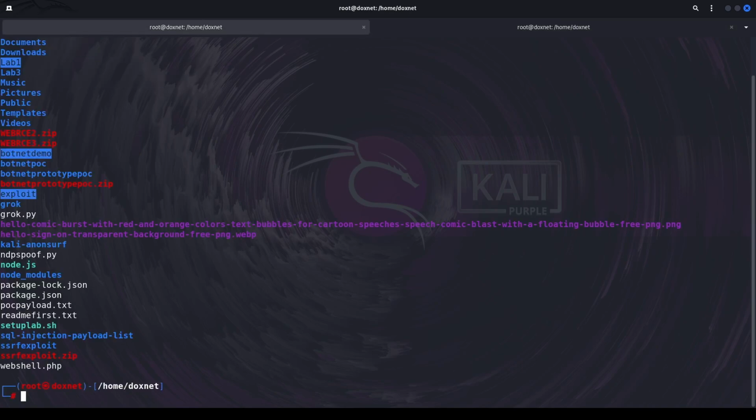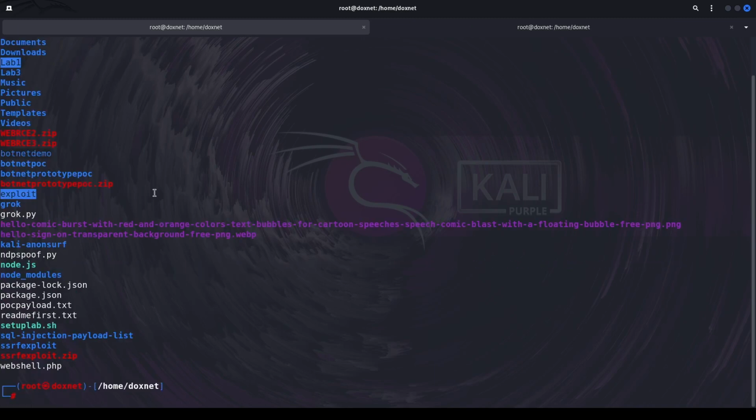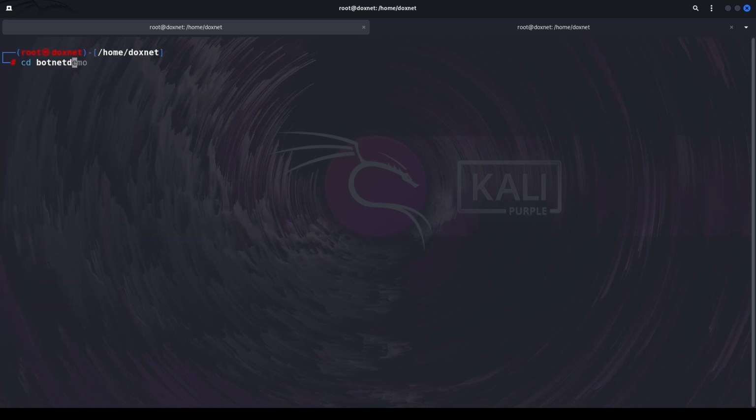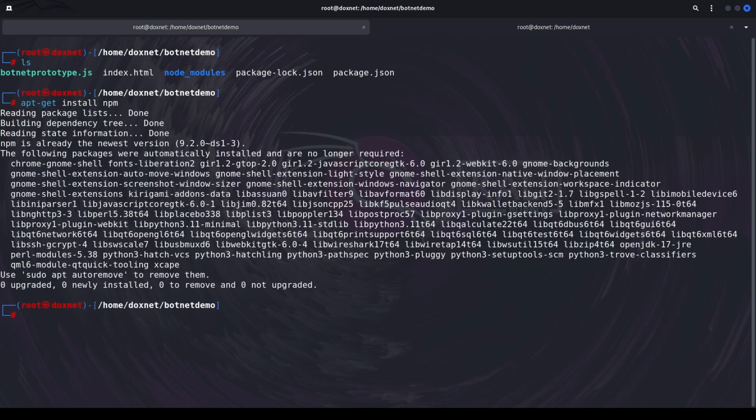If you look at the folder, we can, for example, see the BotNet demo here. After we unzipped it, we can just cd inside the folder and we have the BotNet prototype here. Then we can write apt-get install npm if we don't have it.